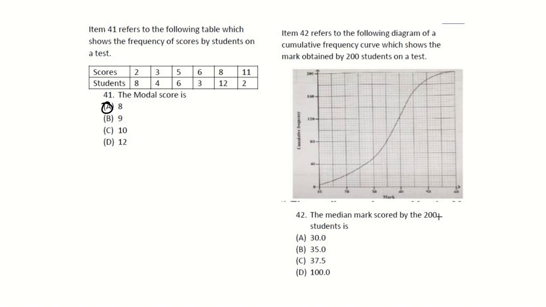The median mark scored by 200 students, median means the middle. So we were looking at 100. 100 is here. We go across and then we go down. Excuse how my line is drawn. We see it's a little bit above 35, but not more than 40. So 35 would have been here, right? So it's not 30, it's not 100. So the answer would be C.